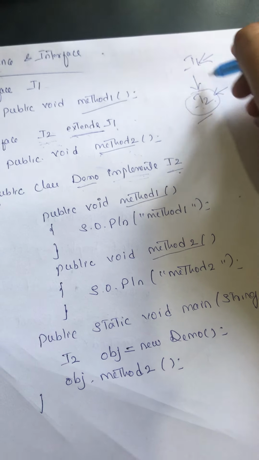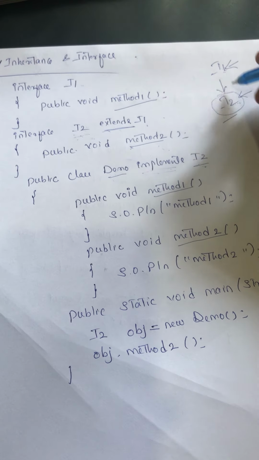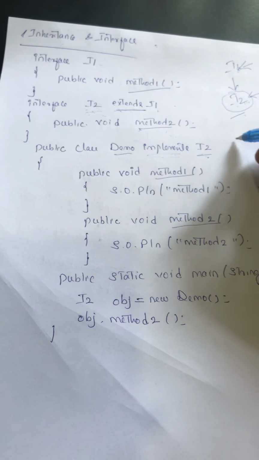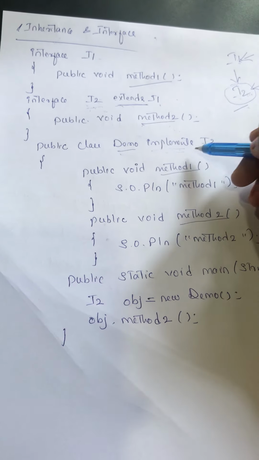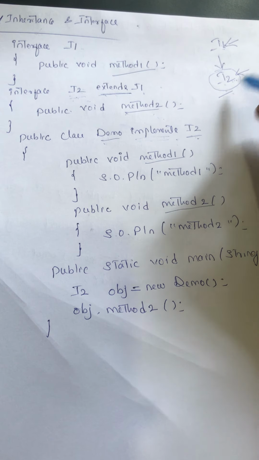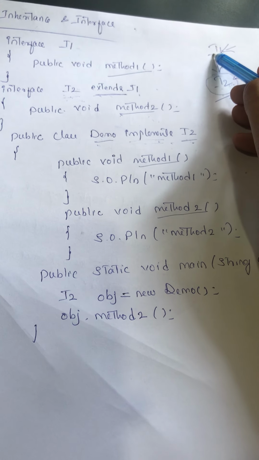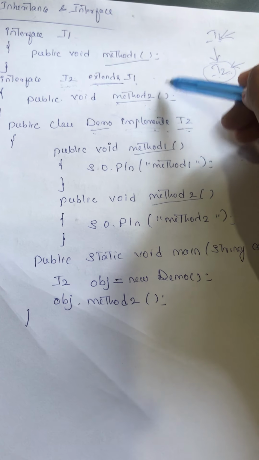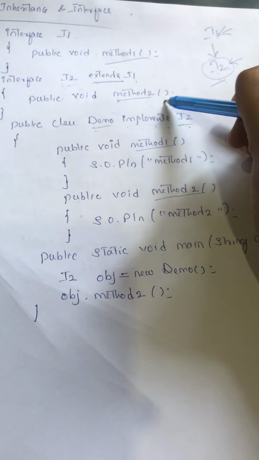So both the methods declared inside interface 1 and interface 2 must be implemented by the class which is implementing the I2 interface. If you are implementing the I1 interface, then you should provide a method definition only for method 1, and it is not required for method 2.